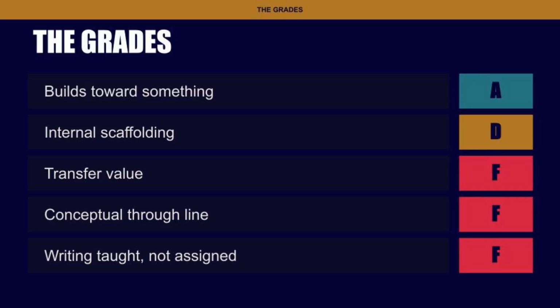Okay. Transfer value was not good. Did we say a grade for that one? It was either a D or an F. I don't think we actually said one. I would say F for that one. And then conceptual through line, there is not one. That's an F. And writing as taught is an F. I agree. So what does that average out to for you? An A, a D, and three Fs. Not a good unit.